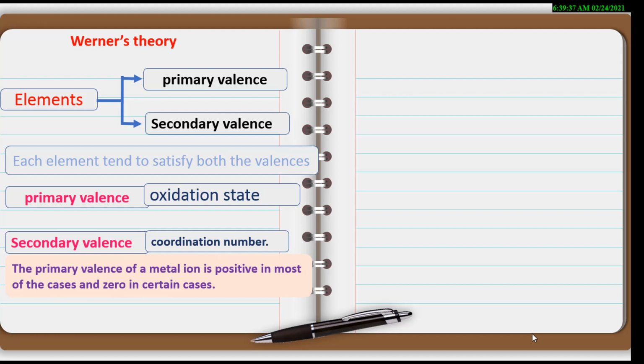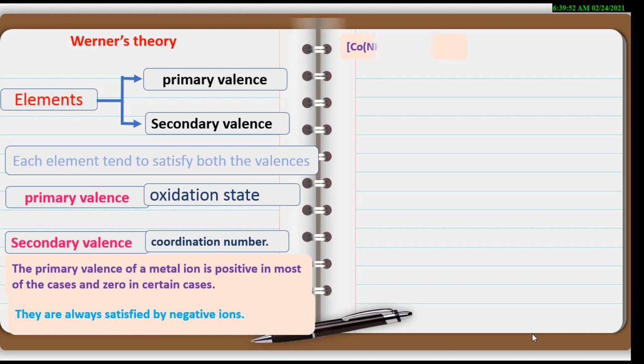The primary valency of the central metal ion is always positive in most cases and 0 in certain cases. The primary valency is always satisfied by negative ions. Example: [Co(NH3)6]Cl3. The IUPAC name of this complex is hexaamminecobalt(III) chloride. The primary valency of cobalt in this complex is +3. These +3 are satisfied by the 3 chloride negative ions.